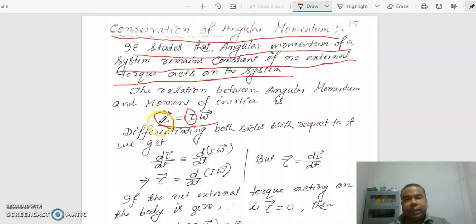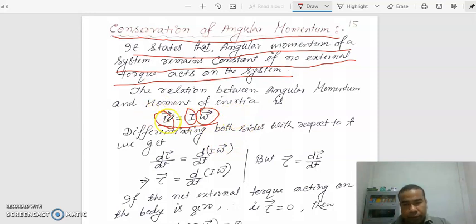Basically, L is when a body is rotating or revolving, that angular momentum is there. And I, moment of inertia, basically it is the distribution of the particles of a body or a system. Greater the distribution of particles, the greater the moment of inertia, and angular velocity will be less. So here is another term, omega. What is omega? Omega is the angular velocity.